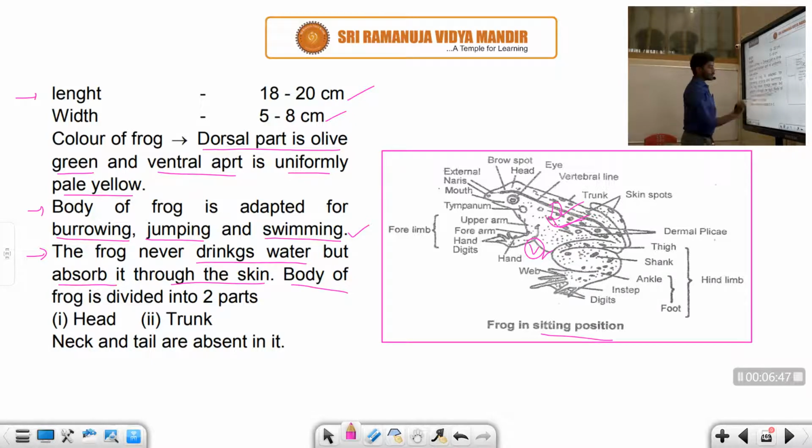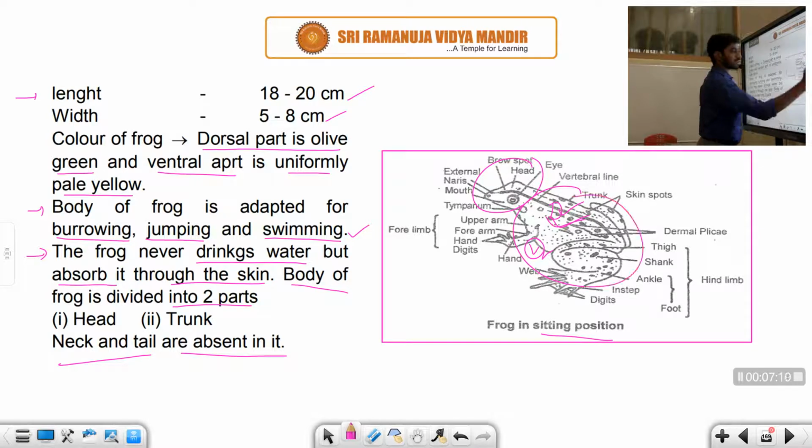The body of the frog is divided into two parts, a head part and a trunk part. The neck and tail are absent here. So student, what you understand now is that the majority of the water is absorbed through the skin only. They never drink water. The body is divided into two parts: the head part and the remaining part, which is called the trunk part.